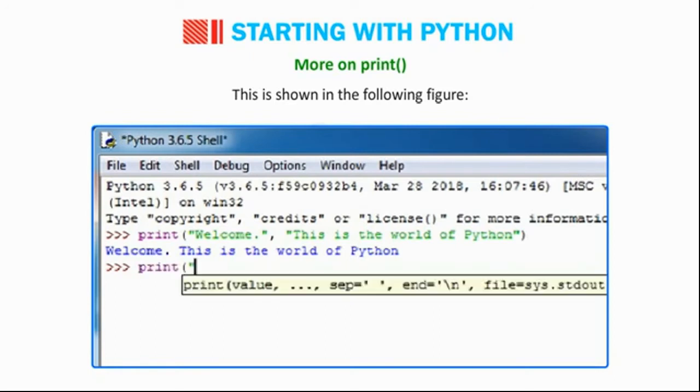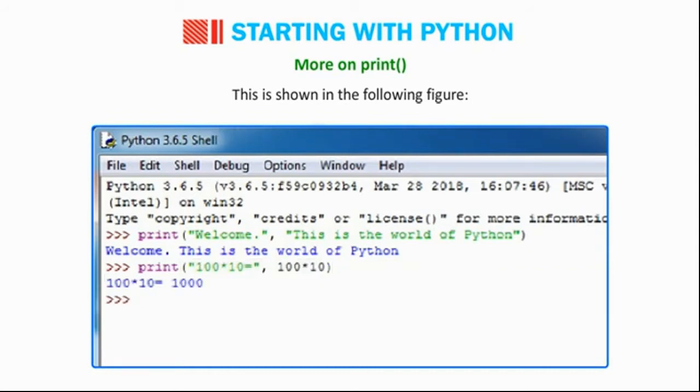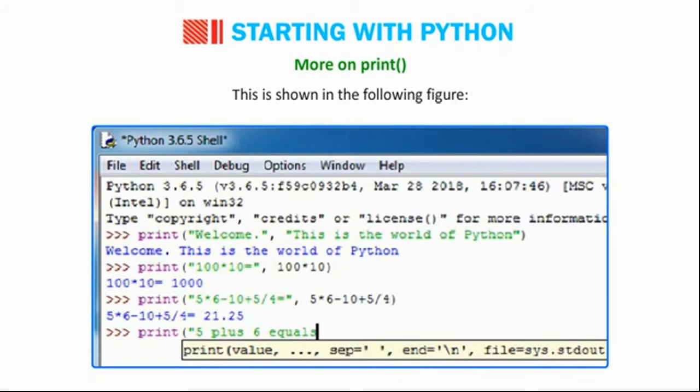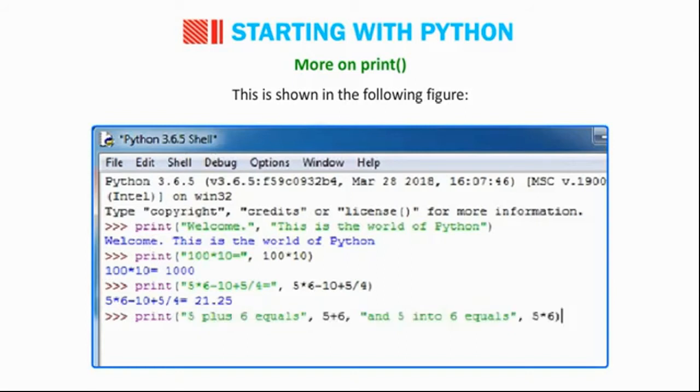print("100 * 10 equals to", 100 * 10) gives: 100 * 10 equals to 1000. print("5 * 6 - 10 + 5 / 4 equals to", 5 * 6 - 10 + 5 / 4) gives: 5 * 6 - 10 + 5 / 4 equals to 21.25. print("5 + 6 equals", 5 + 6, "and 5 * 6 equals", 5 * 6) gives: 5 + 6 equals 11 and 5 * 6 equals 30.